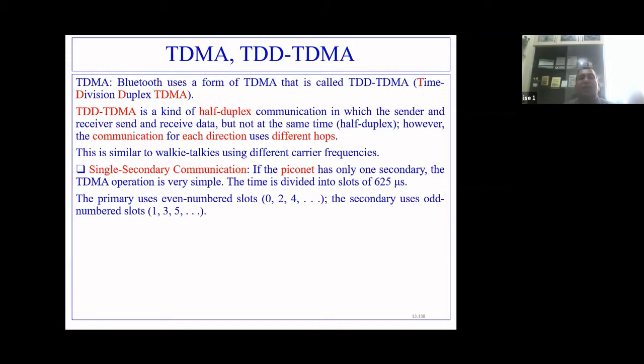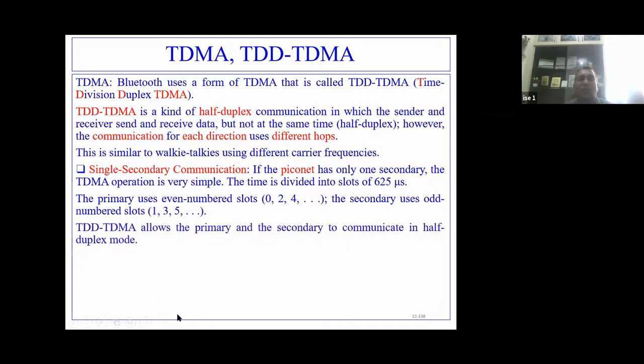So slot 0, slot 1, slot 2, slot 3, time slot 4, time slot 5. In time slots 0, 2, 4, primary will communicate with its secondary. In time slots 1, 3, 5, 7, 9, these odd time slots, secondary communicates with the primary.